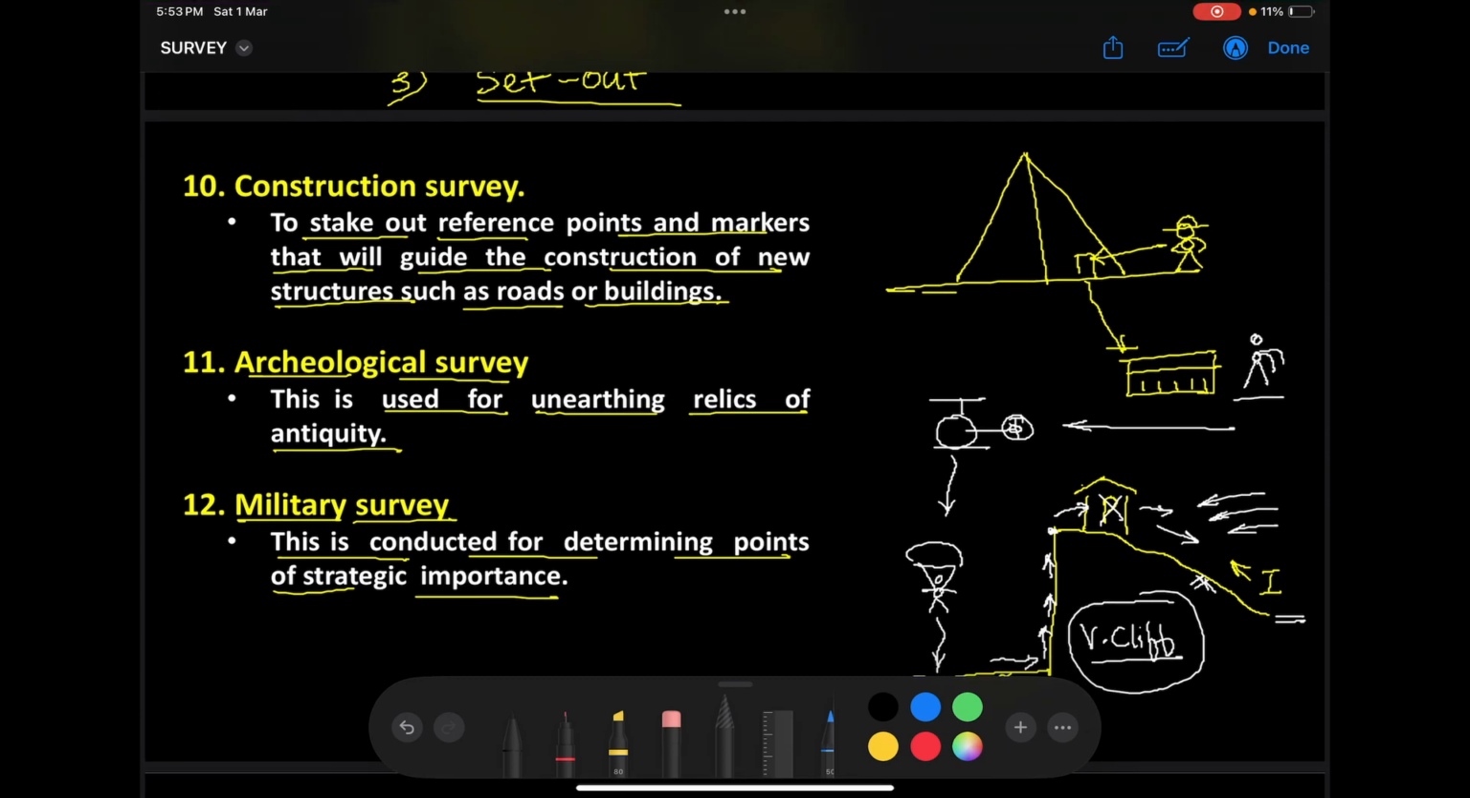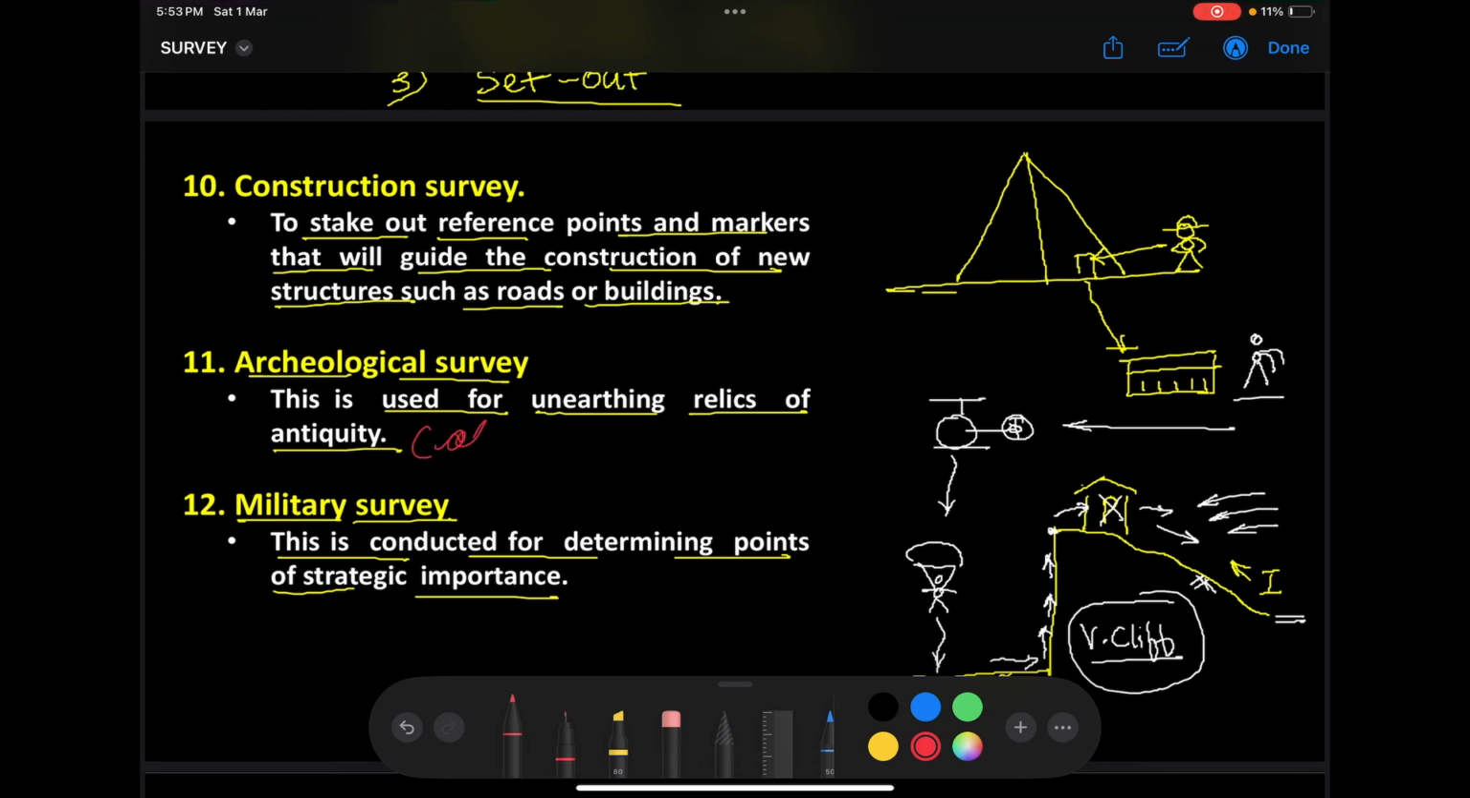That is not the antiquity here. Antique objects, or antiquity, refers to something that is very, very old. Relic means a very precious or very costly material, something that we cannot put a price tag on. That is what we call a relic.